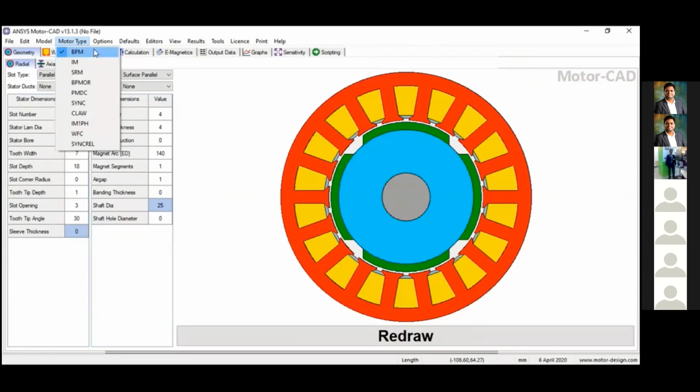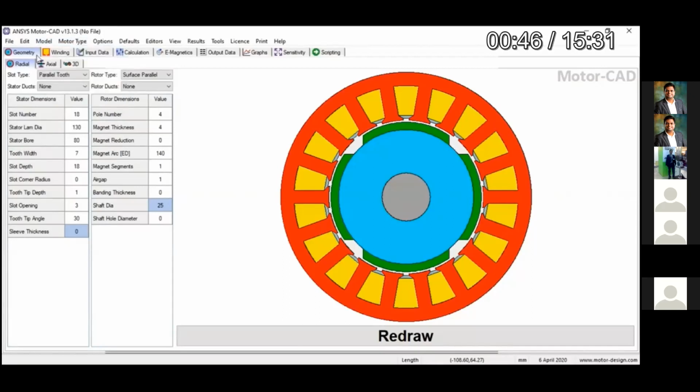You can also select the induction motor, the switched reluctance motor, and the permanent magnet DC motor; these are the options available there. Then we have to select what type of physics we are interested in, like magnetic analysis, thermal analysis, and mechanical analysis. I will fast forward this process a little bit.